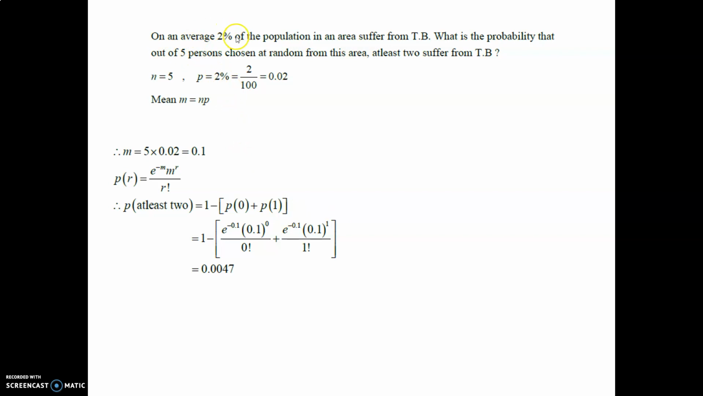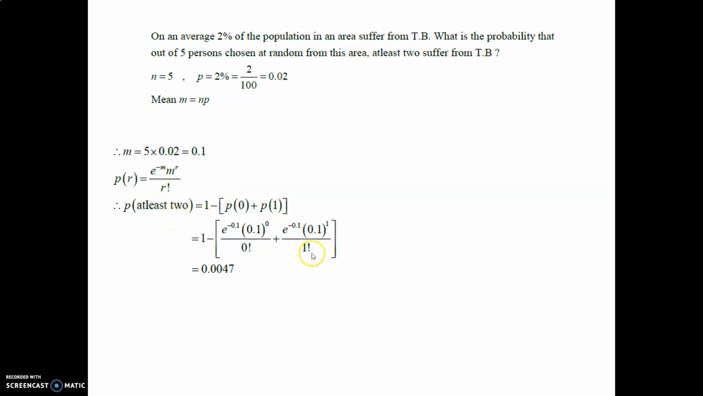On an average 2% of the population in an area suffer from TB. What is the probability that of 5 chosen at random from this area, at least 2 suffer from TB? N is equal to 5, P is equal to 2%, 2 upon 100, 0.02. Mean M is equal to N into P, M is equal to 5 into 0.02, 0.1. P(R) is equal to e^(-M) M^R upon R factorial.